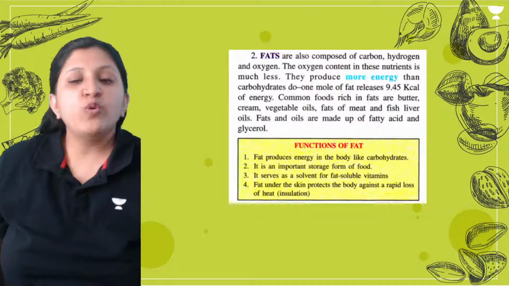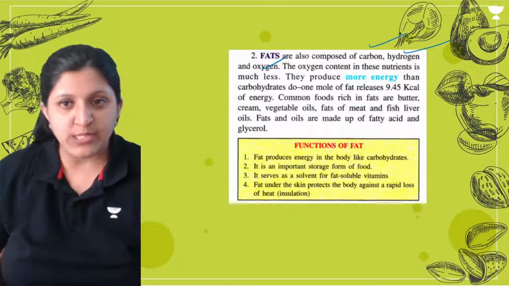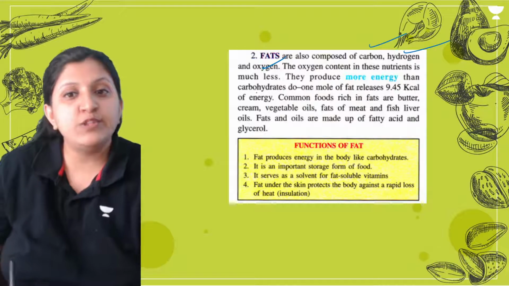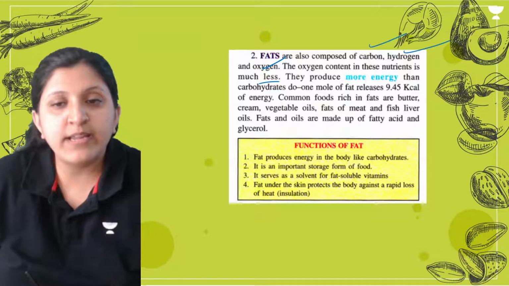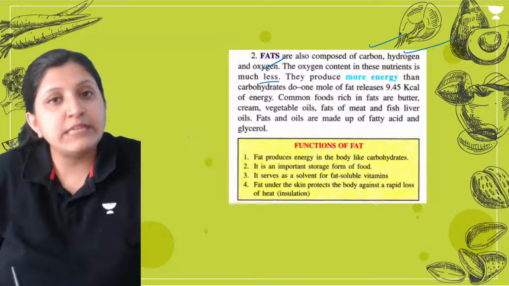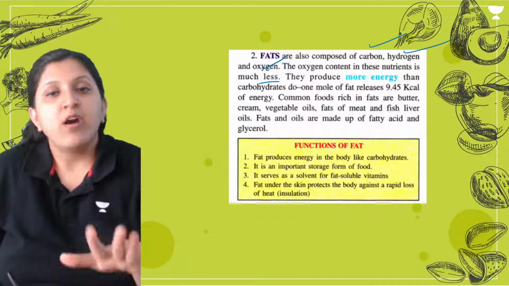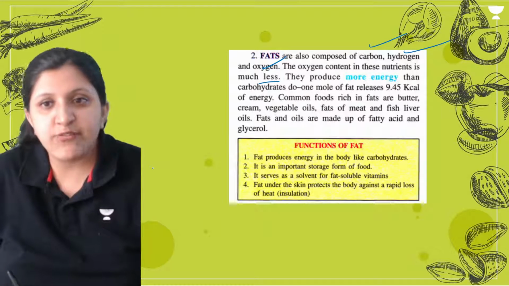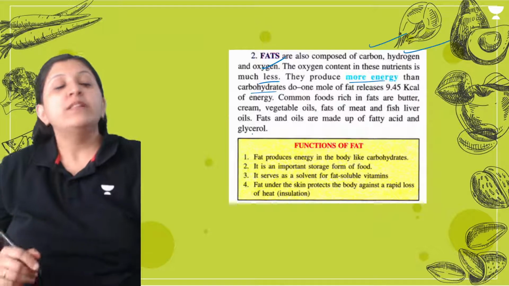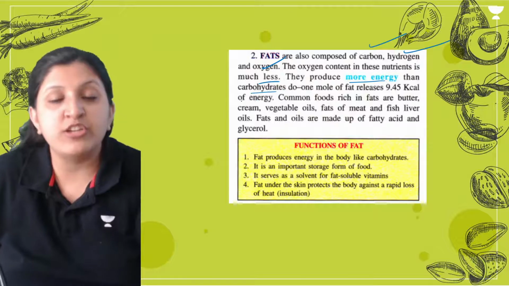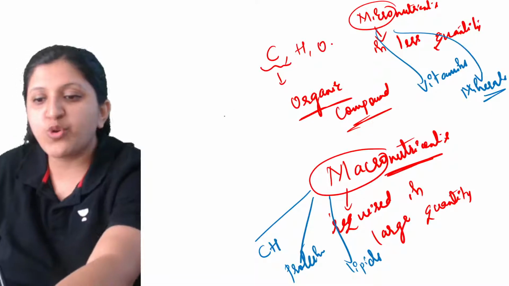So fats are composed of carbons, hydrogen atoms, and oxygen as well. The oxygen content in these nutrients is much less. As compared to carbohydrates and proteins, the oxygen content in fats is lesser, and overall oxygen content itself is low. So fats can produce more energy than carbohydrates. I'll show you how.